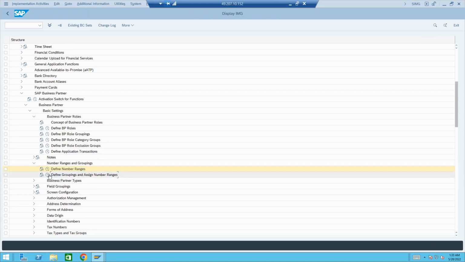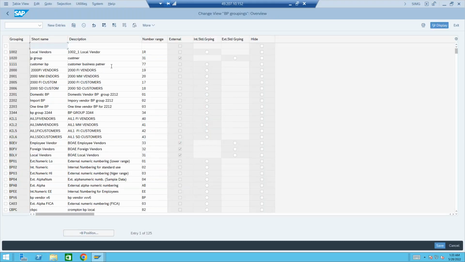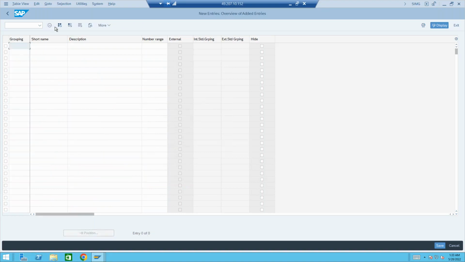Then grouping is here. We need to assign the number range to grouping. The same thing we do in ECC, where we assign number range to our account group. So I'll create one new group here. Let me go to new entries, and I'll create a grouping S406 with a description, Galaxy BP grouping, and number range 01.